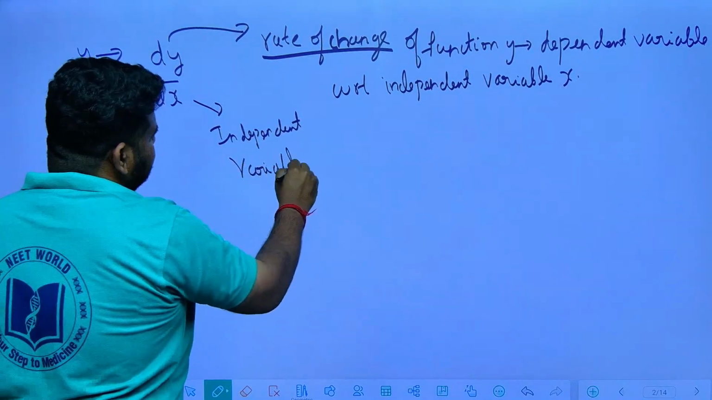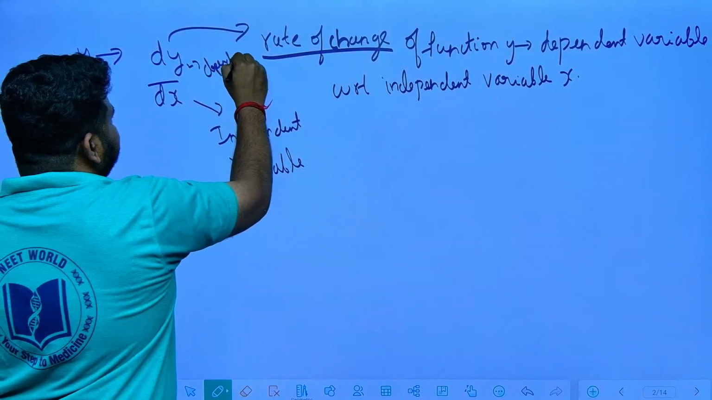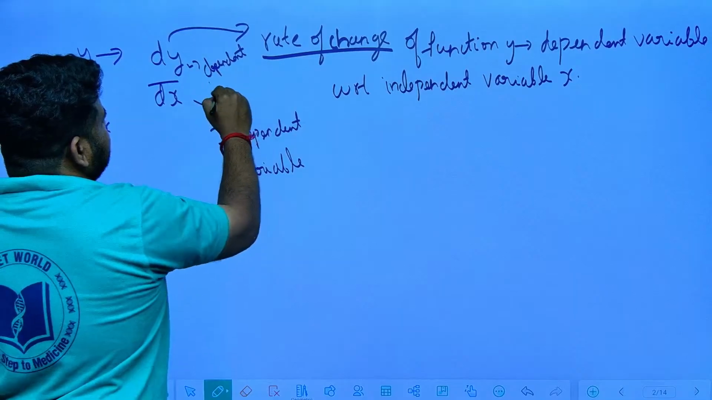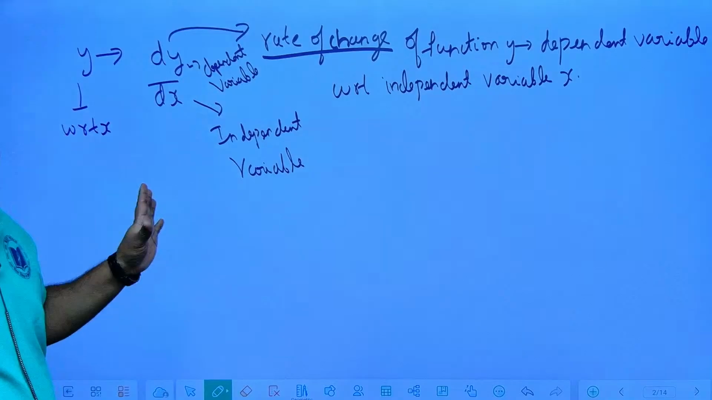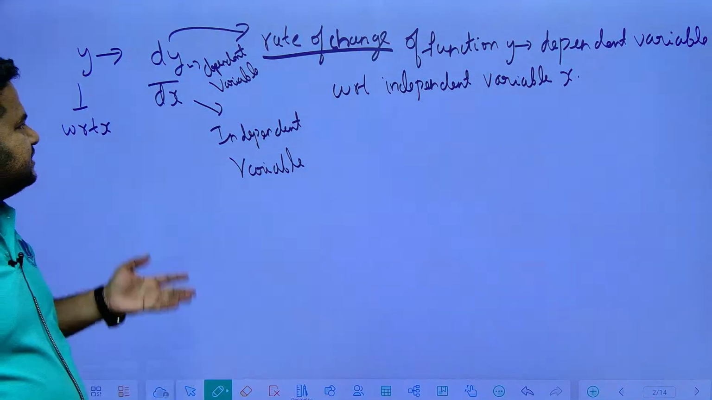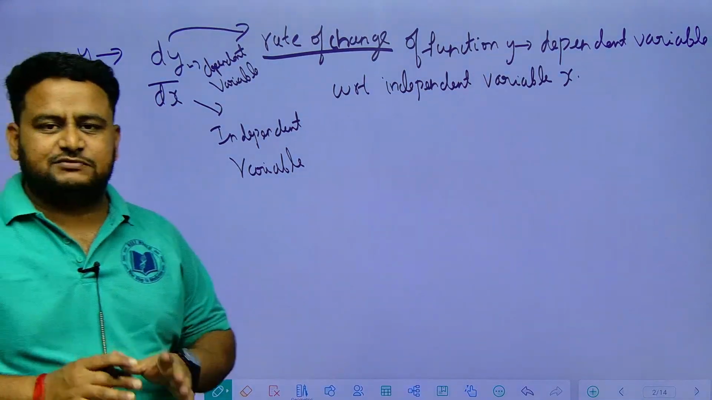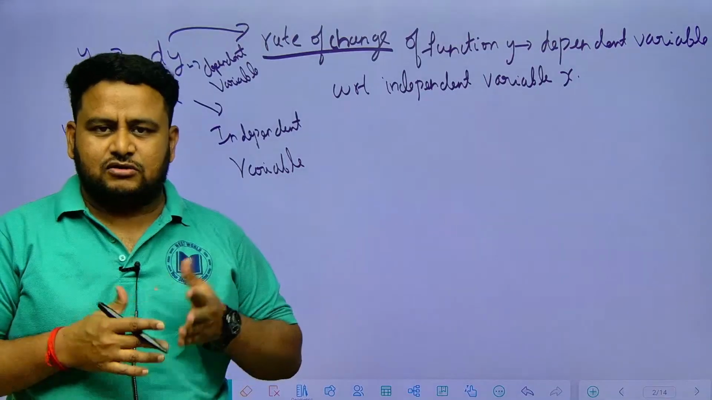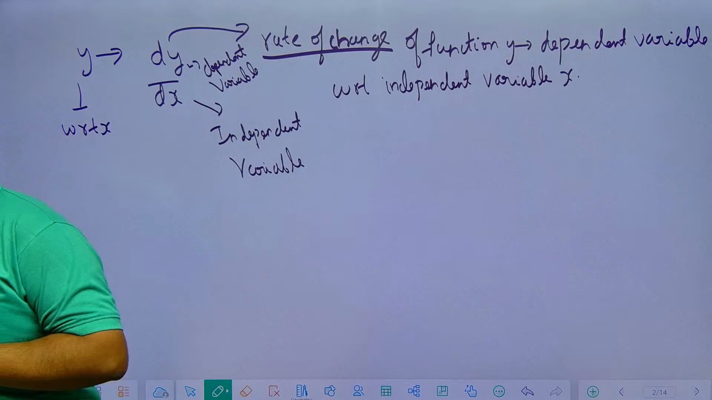What about this dy? This is a dependent variable. Change of a dependent variable with respect to independent variable, that is what differentiation is. This is what we call dy by dx, that is change of a dependent variable with respect to independent variable. We call it instantaneous change, that is called differentiation. So this is the real life application of differentiation.